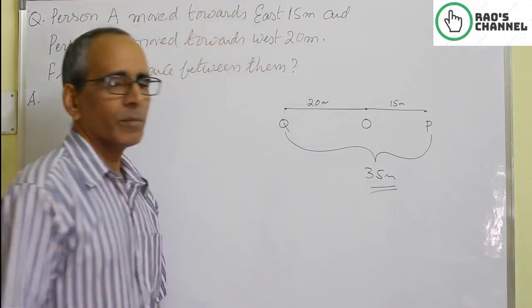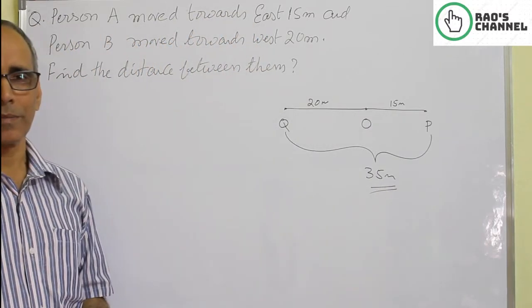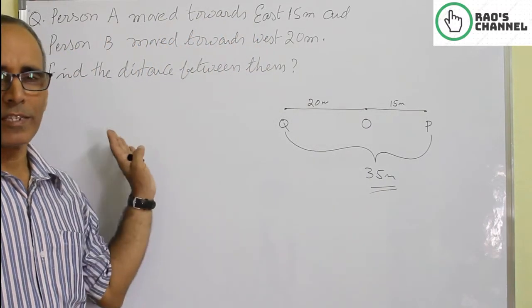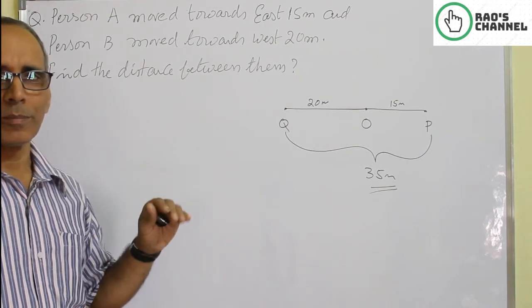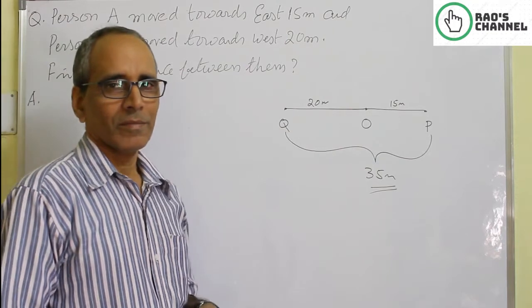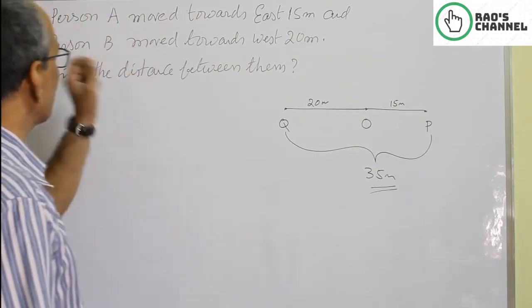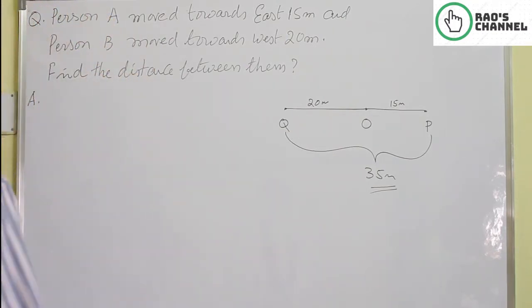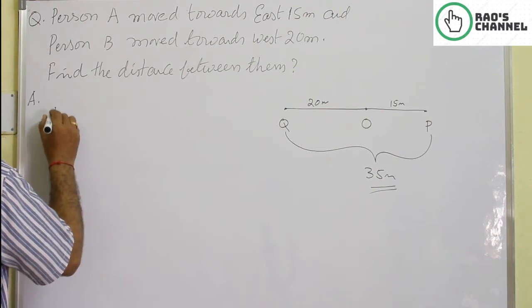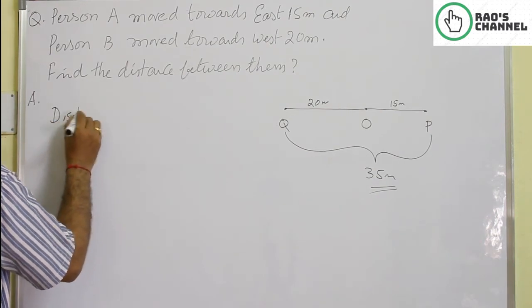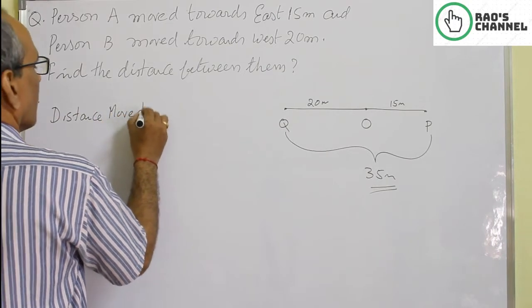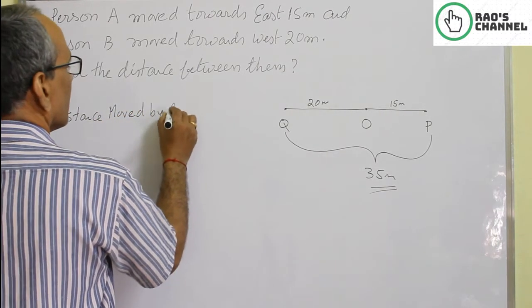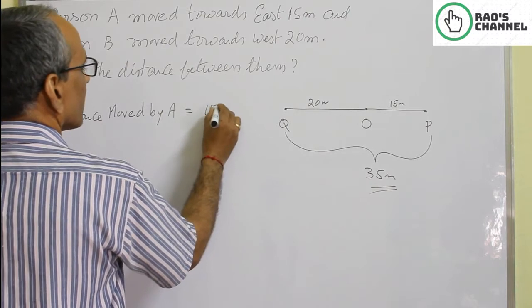Very simple, same as the plane and submarine question. I hope you can write the statement. Here you don't use the word position. Write the statement as it is: distance moved by A is equal to 15 meters.